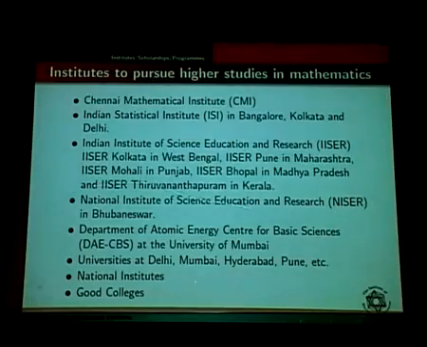ISI Bangalore offered me a two-month summer fellowship. It starts somewhere in April or May or June or July. You can spend two months in the institute. They will provide you food, accommodation, library facilities, and also some 5,000 rupees per month as pocket money, which you can utilize for whatever you want.